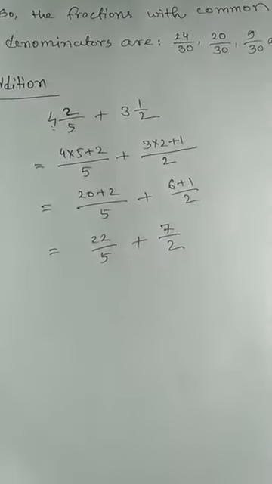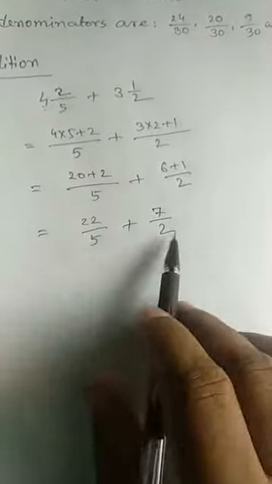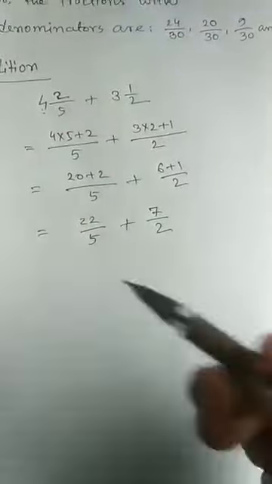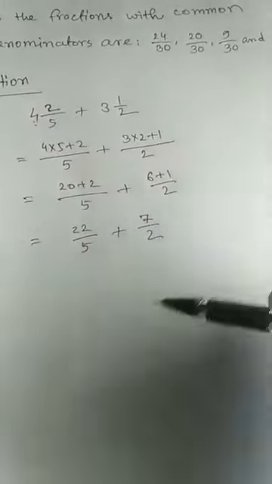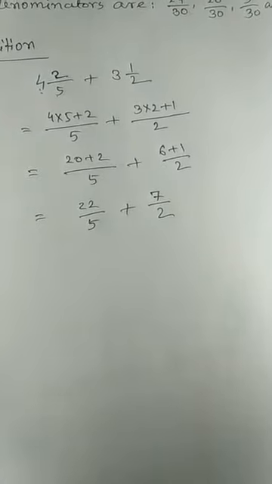Now your duty is to find the LCM of the denominators. The LCM of 5 and 2 will be 10.